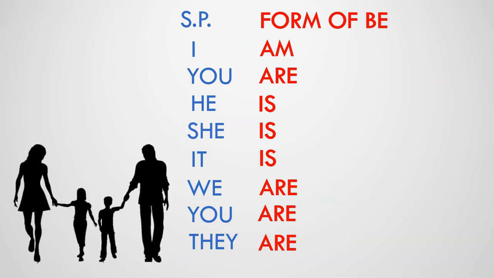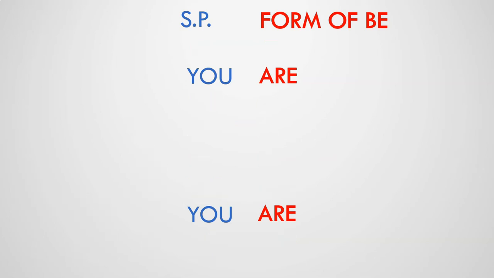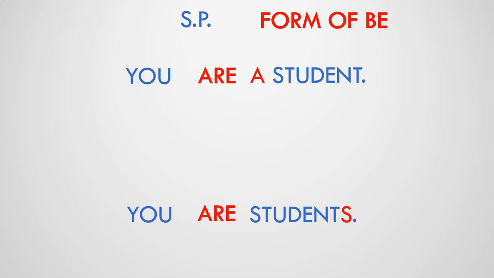You may wonder why you is singular and plural, but you don't have to worry about it. When it is singular, it has an article that indicates that it's singular, and when it is plural, it has an S or a plural predicate. So by the predicate, you will know whether it is singular or plural.